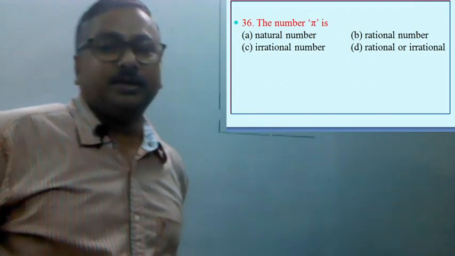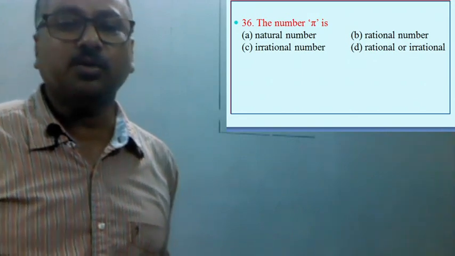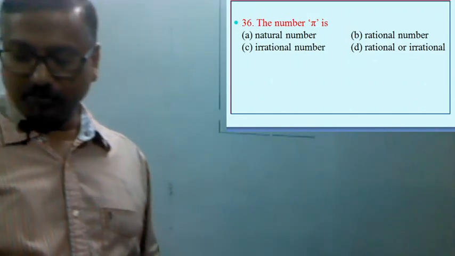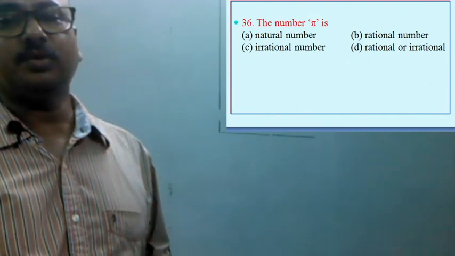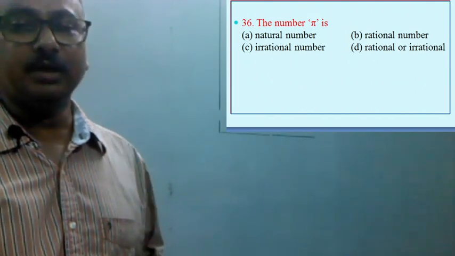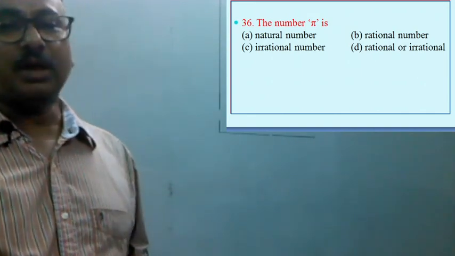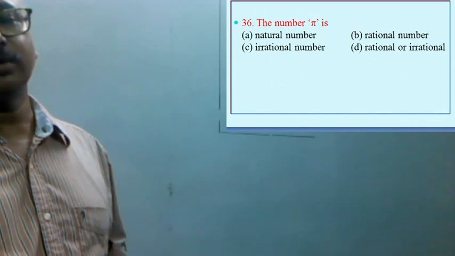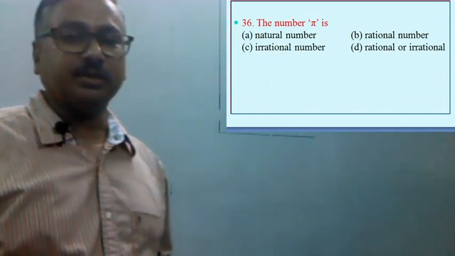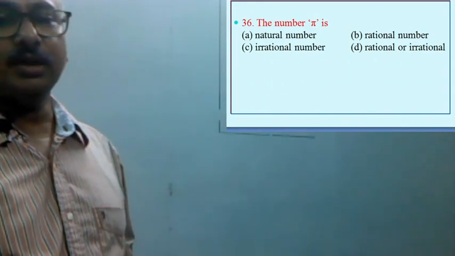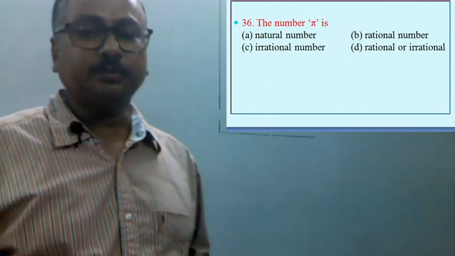The number pi is, this is a well known fact, an irrational number. So option C is the correct option. We know that pi is used to find the circumference and area of any circle. That is, area of a circle is pi r square, where r is the radius, and circumference of a circle is 2 pi r. So pi is an irrational number, and option C is the correct option.